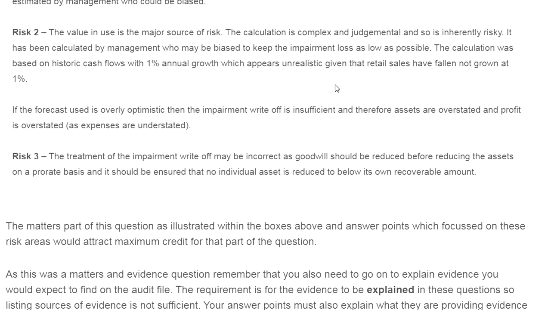It is unrealistic because inflation here is 1% and sales should increase, but the sales are reducing. If the forecast is over optimistic, then the impairment write off is insufficient and therefore the assets are overstated and the profit is overstated.